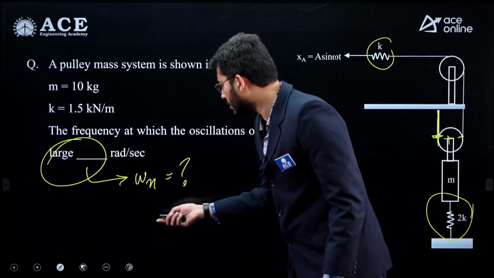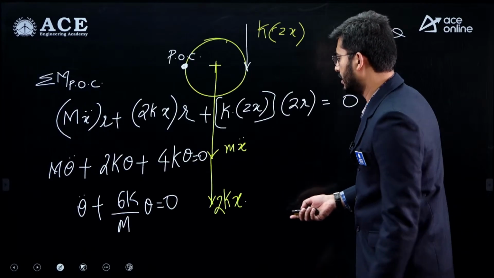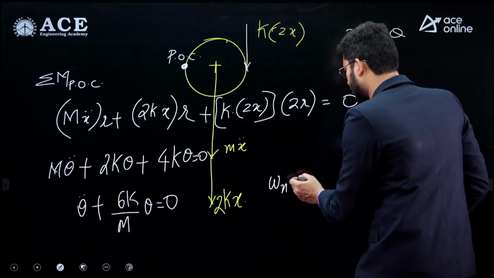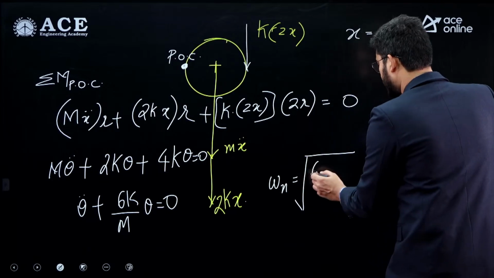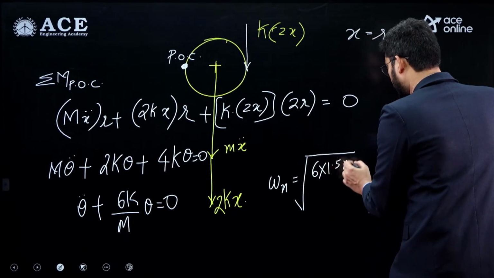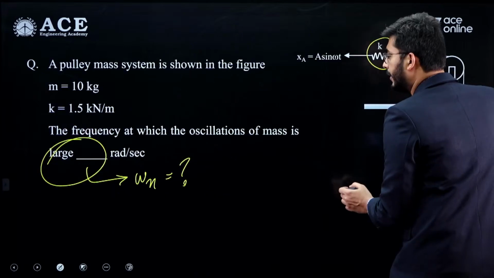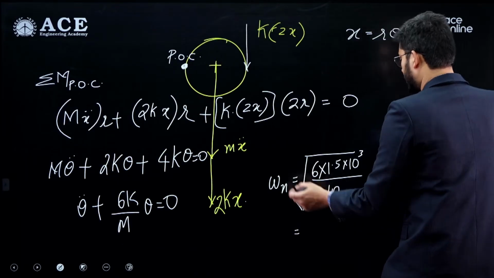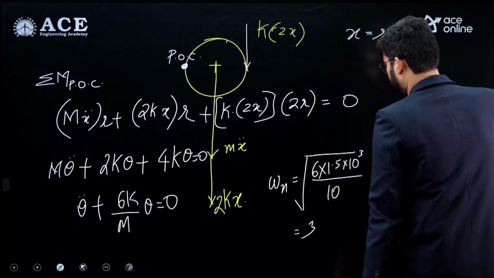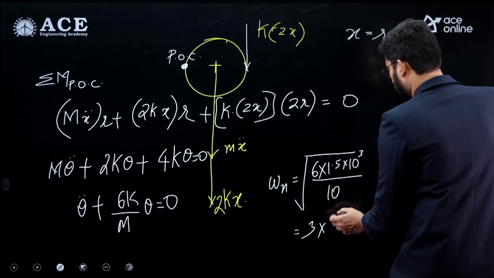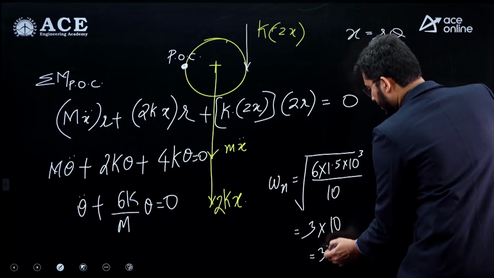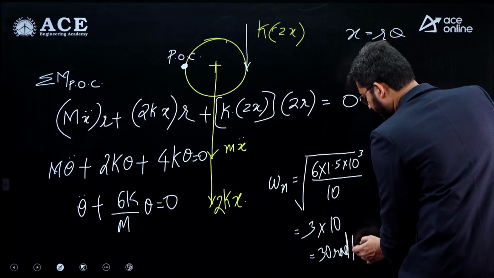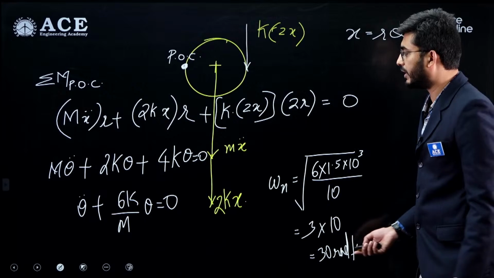Do the substitution: omega n is equal to root over 6 into 1.5 into 10 power 3 divided by 10 kg. So 6 into 1.5 is 9, under root of 9 is 3, and 10 power 2 under root is 10. So this will be 30 radians per second, which is the answer.